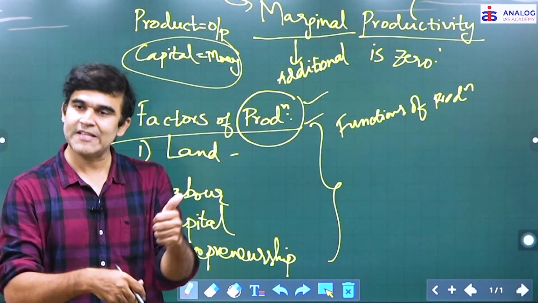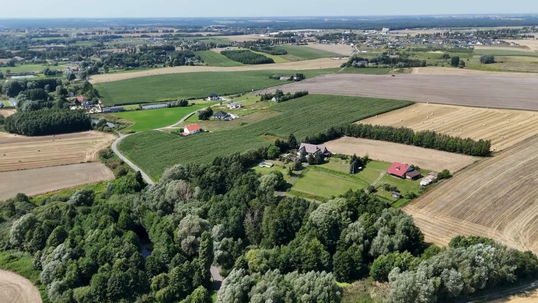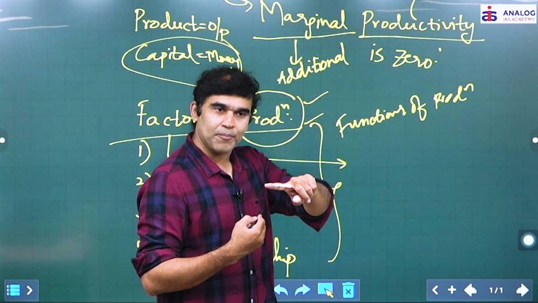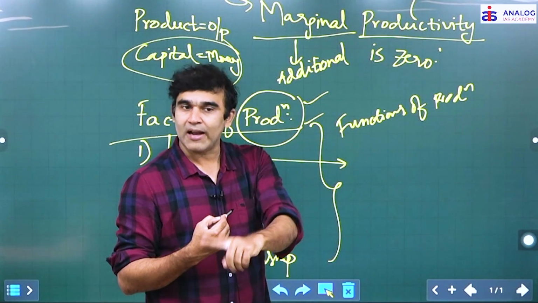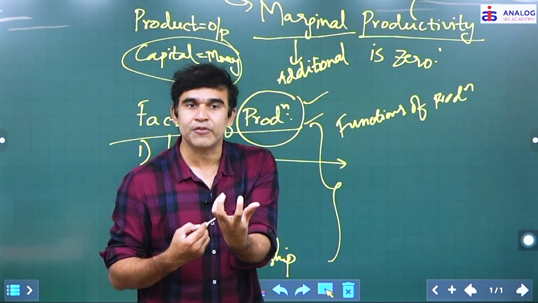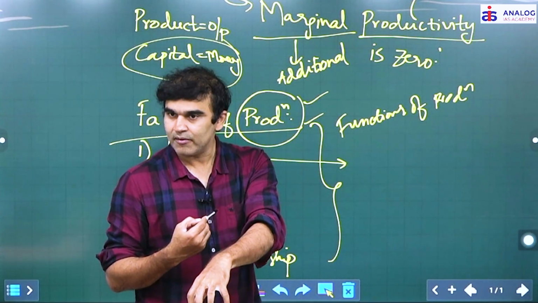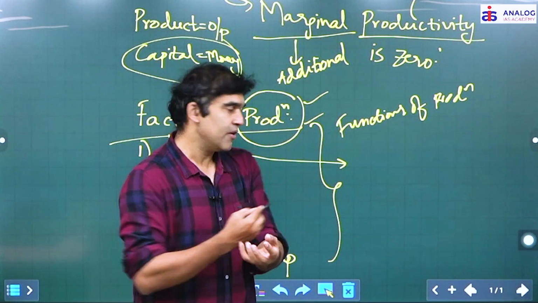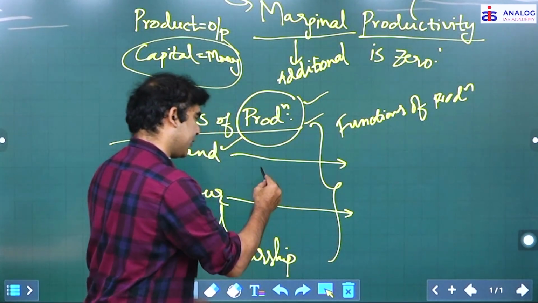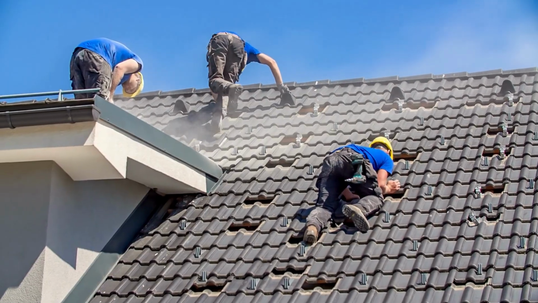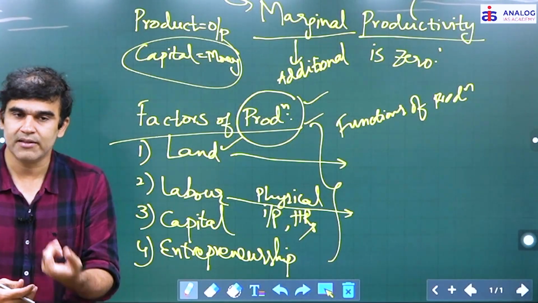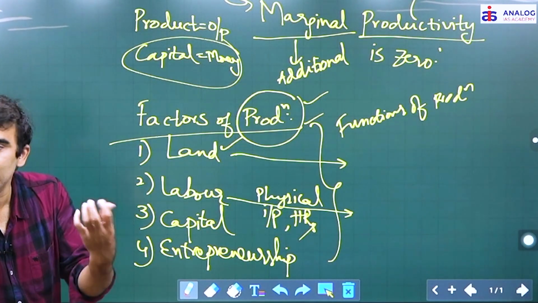So what are the basic factors of production? Land. When you say land, it is not just land alone. Anything that's available above the land and below the land as well. Land itself and also anything that is being produced from below the land. Below the land means your mineral resources. So that is your land. Then labor, of course, the physical inputs, human resources that are required, the work that we put in. Someone should work. That is what we call labor.